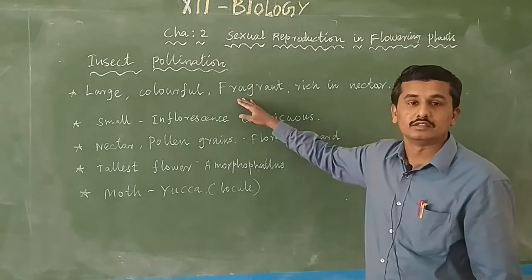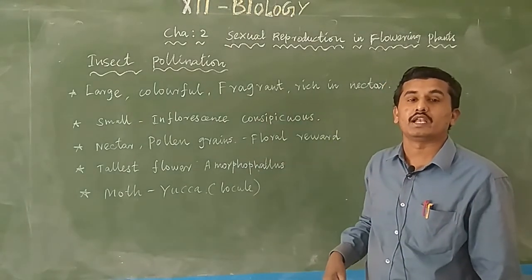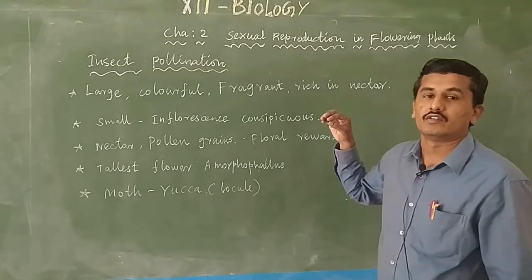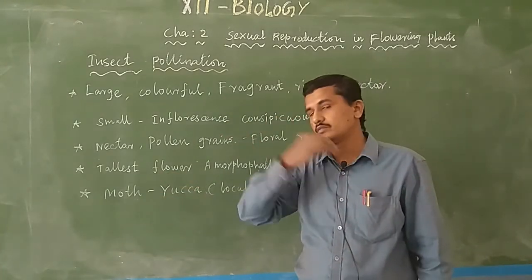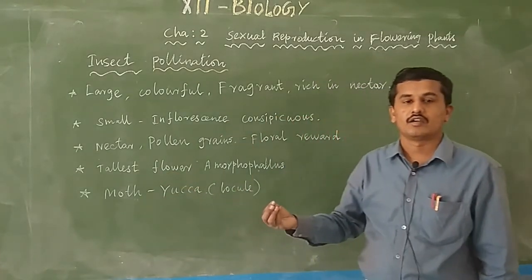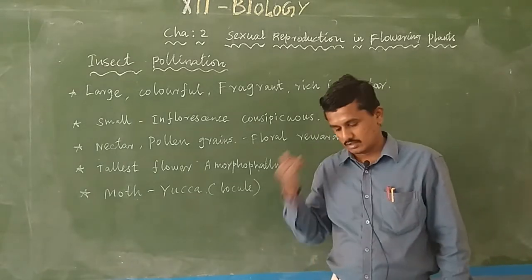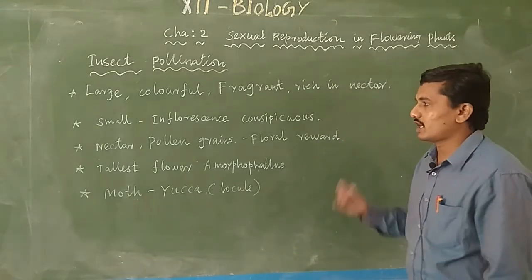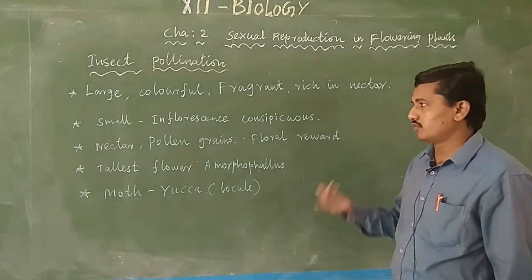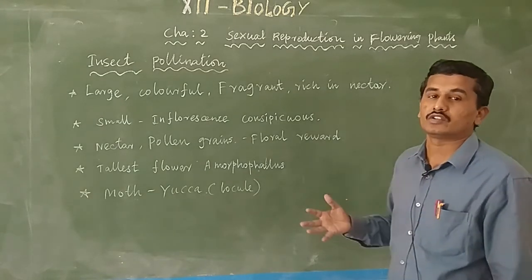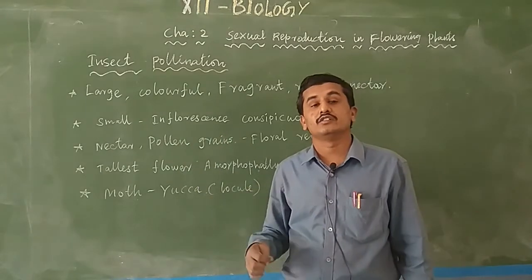And fragrant, they produce a strong scent for attracting the insects. And rich in nectar, because insects need nectar, honey, for transferring the pollen grains. So insect pollinated flowers are large, colorful, fragrant and rich in nectar for attracting the insects.